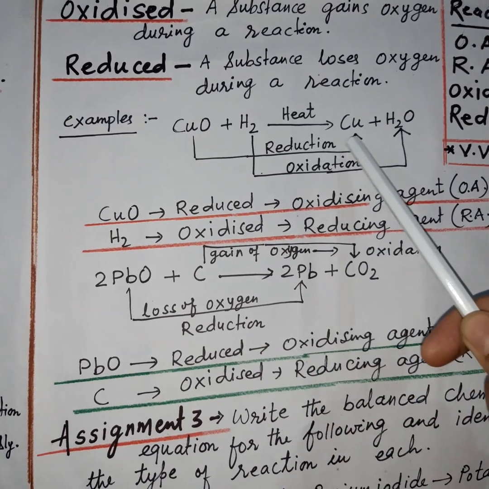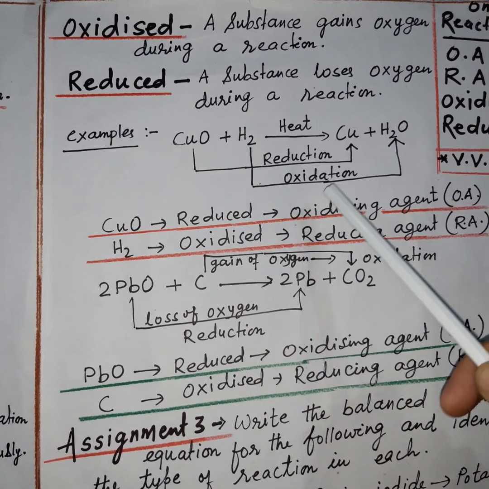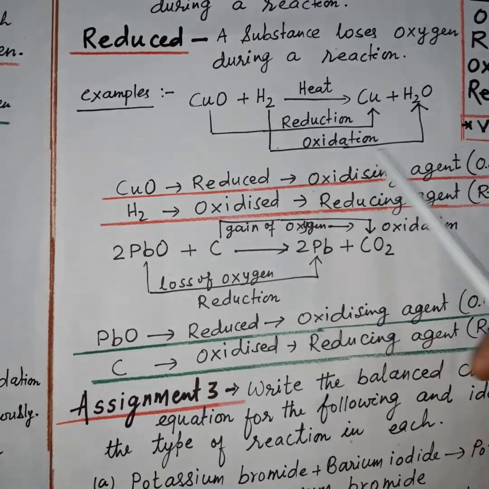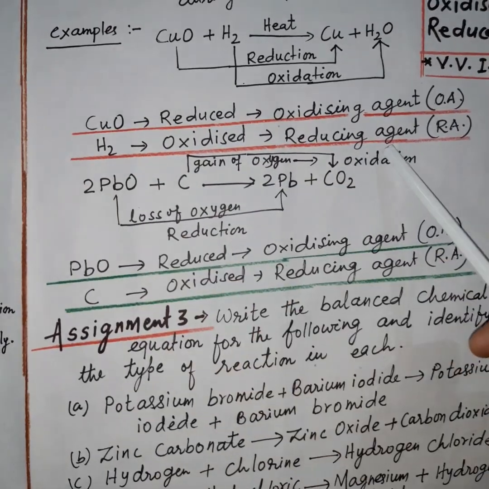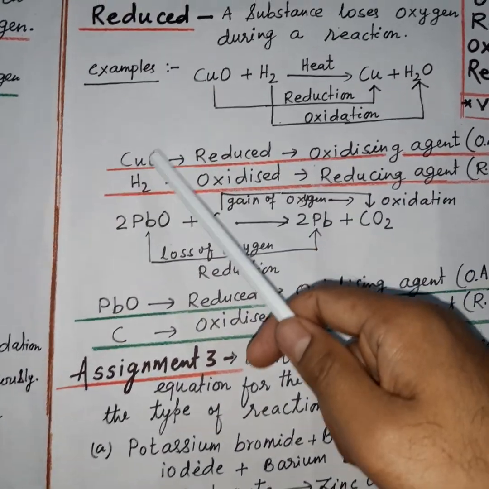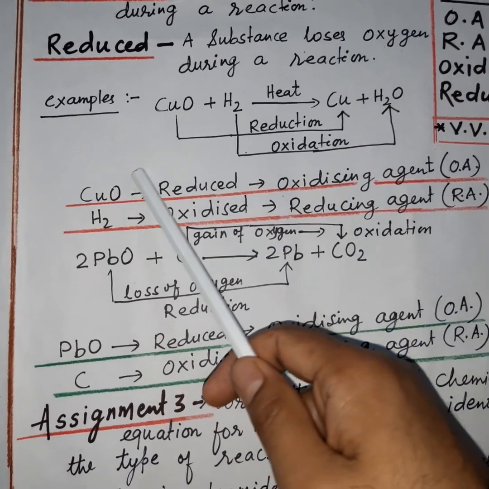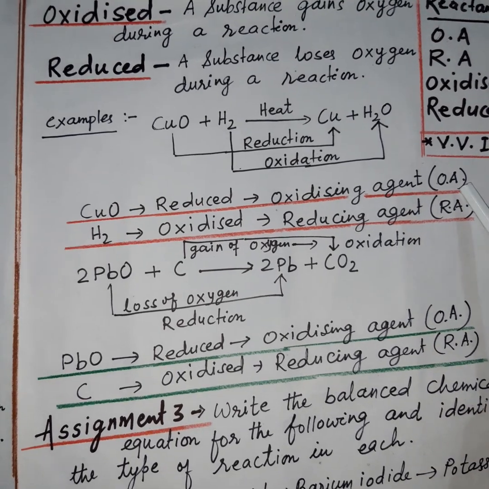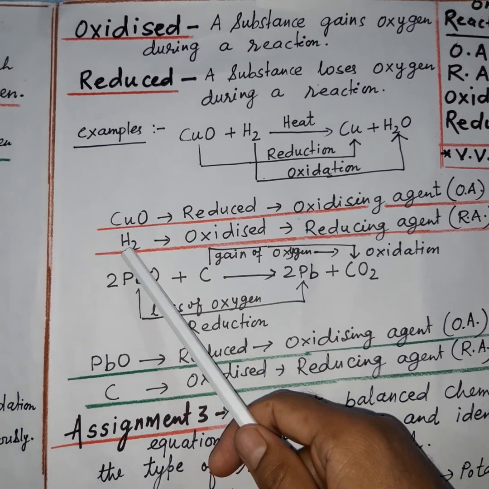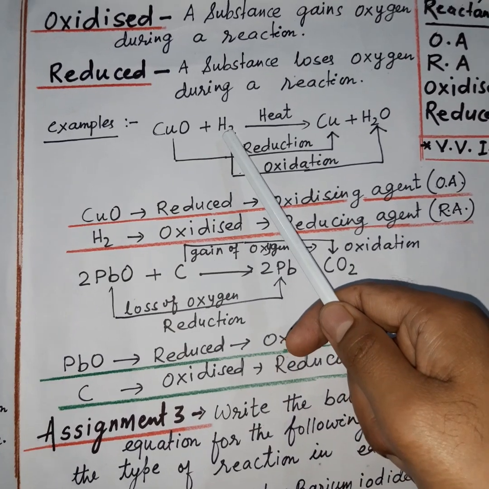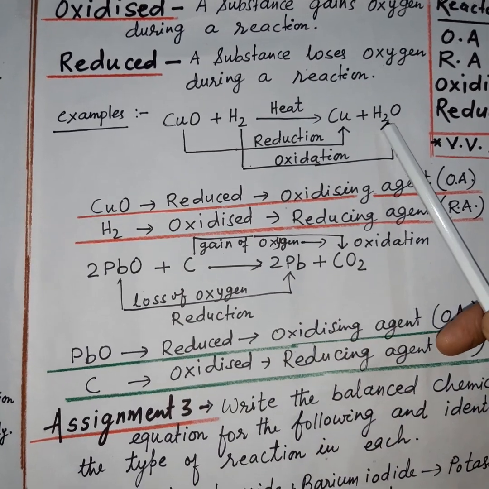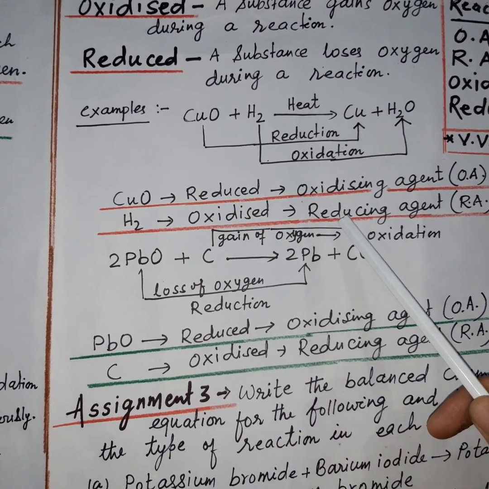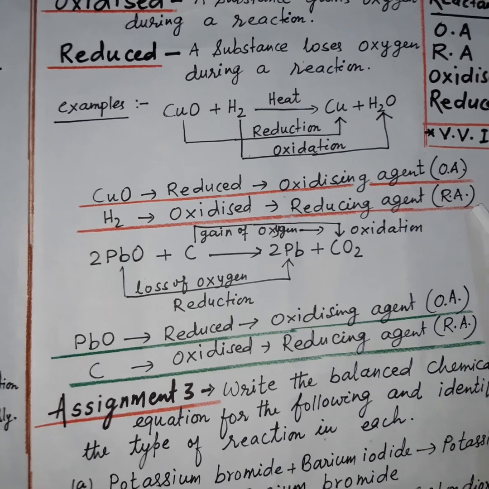That's why this is reduction, while hydrogen gains oxygen to form water, that is oxidation. During this reaction, copper oxide loses oxygen, so it is said to be reduced and behaves like an oxidizing agent, while hydrogen gains oxygen to form water and is said to be oxidized, and behaves like a reducing agent.